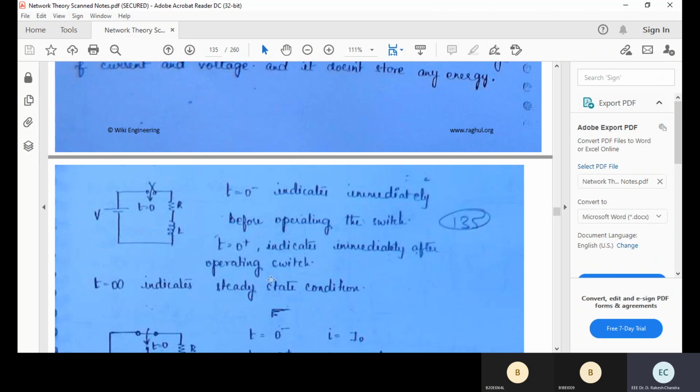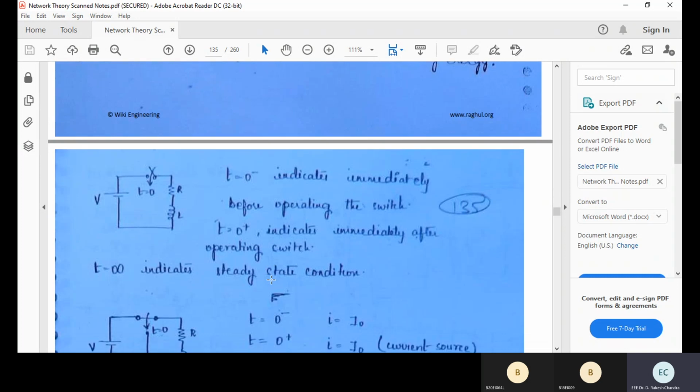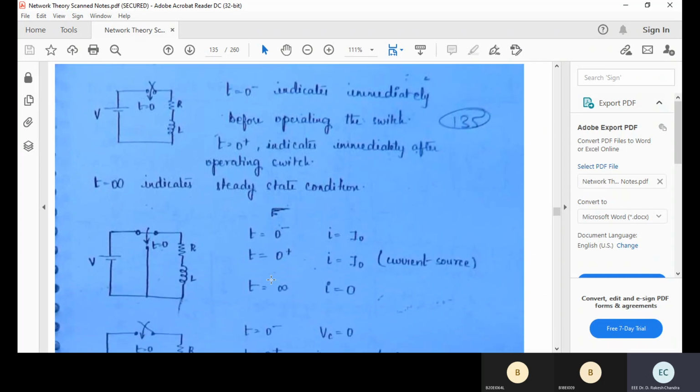If you look at the figure, you can easily identify that at t equal to 0, the switch is closing. Is the screen visible? Right. So if you look at the figure on the screen, at t equal to 0 the switch is closed. That means t equal to 0 minus means the switch is open, and t equal to 0 plus means the switch is closed. t equal to infinity indicates the steady state condition. Just now we spoke about what we mean by an infinite amount of time.